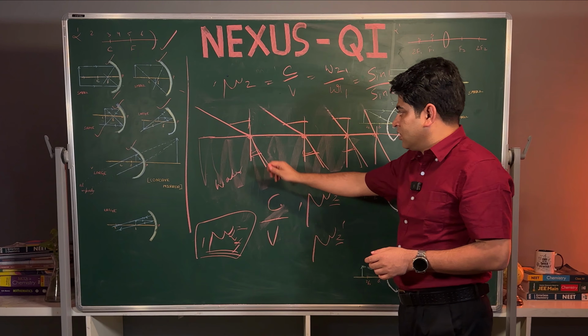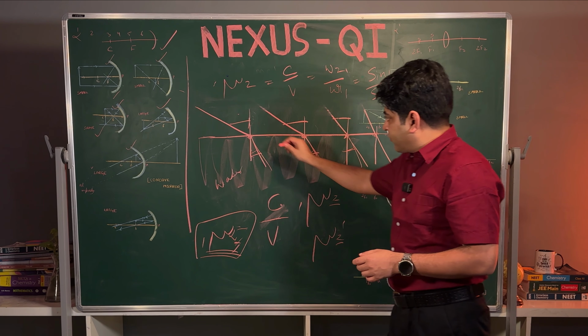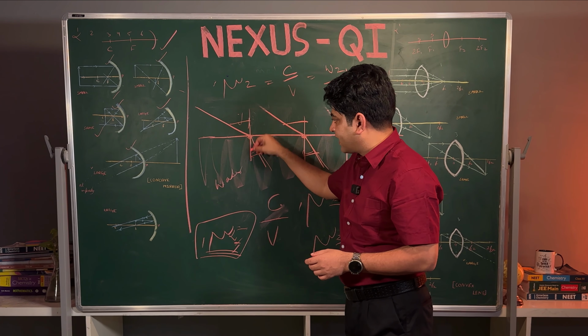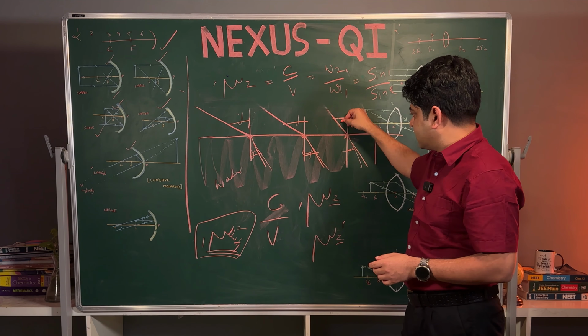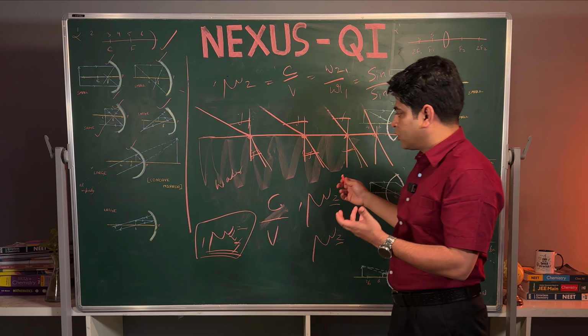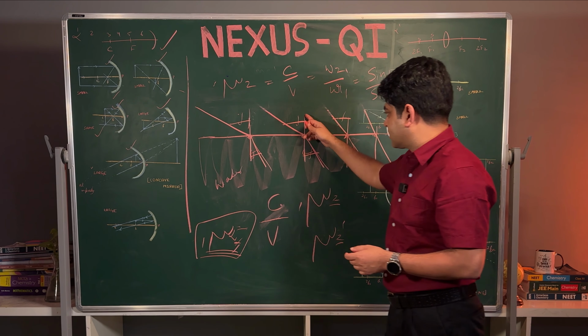If you understand, we took different experiments for this. The final conclusion of all should be the same. Suppose this angle, there will be some relation between this angle and this angle, this and this. So after all these experiments, we come to one conclusion. The answer of all this will be the constant, that is called mu. This is only Snell's law.